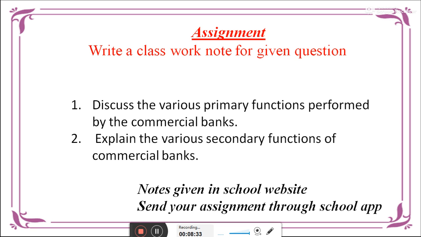And this is your question: discuss the various primary functions of commercial banks and explain the various secondary functions of commercial banks.